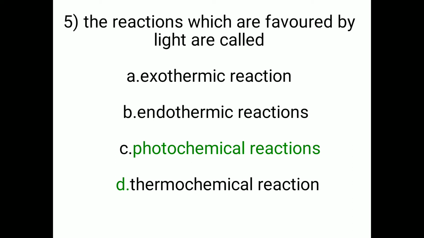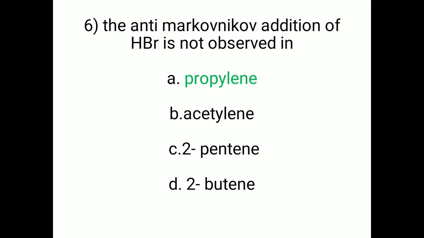Fifth question, the reactions which are favored by light are called A. Exothermic reaction, B. Endothermic reaction, C. Photochemical reaction, D. Thermochemical reaction. The correct option is C. Photochemical reaction. This photochemical reaction occurs only in the presence of light.